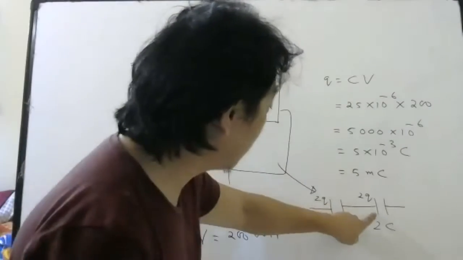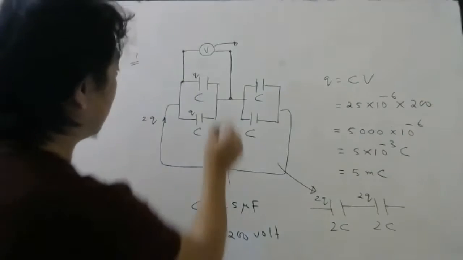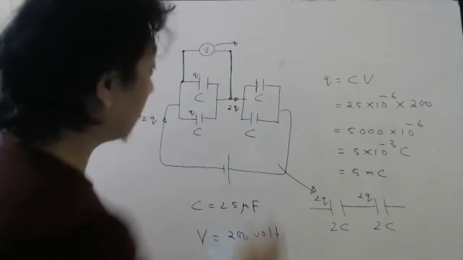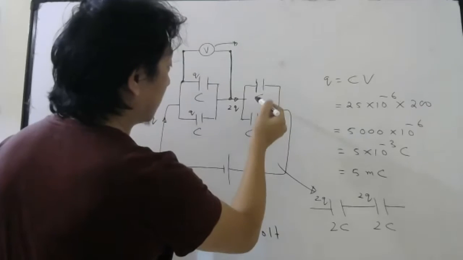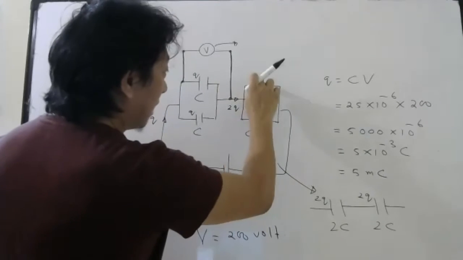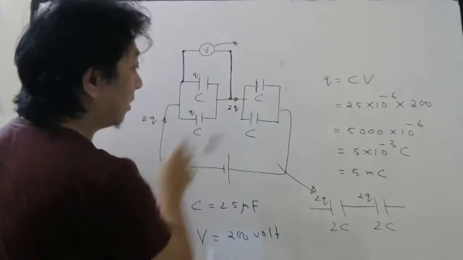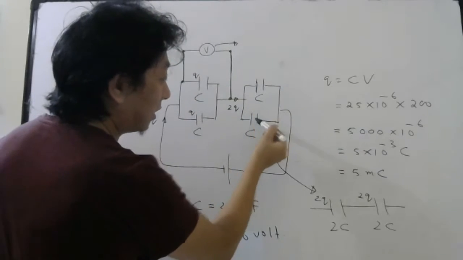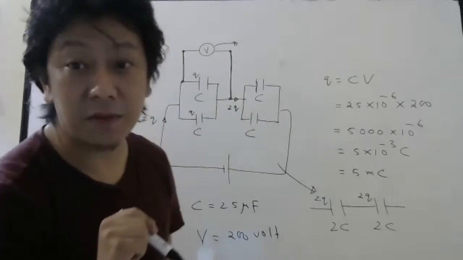Now, since this is 2Q and this capacitance is C, that means 2Q is coming from here like that. Since these two have the same capacitance and the potential difference is also the same between these two, the charge here and here also should be the same, but 2Q is coming like this. And I know the charge here and here should be the same. Why am I saying the charge should be the same?